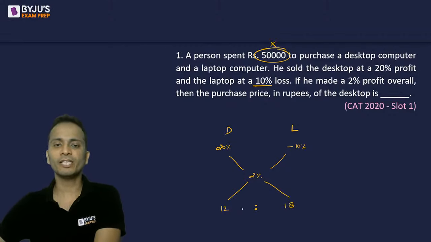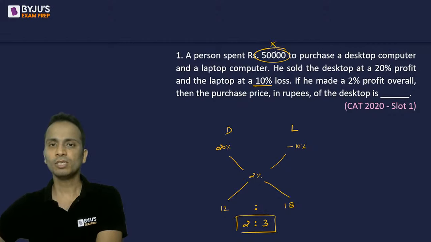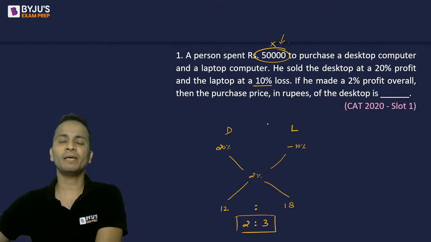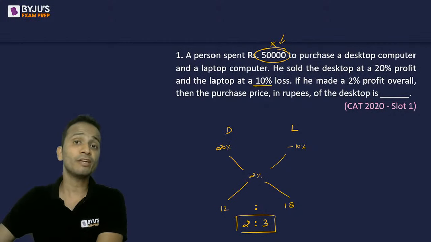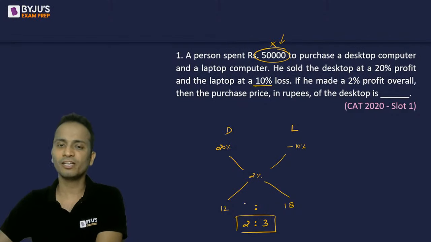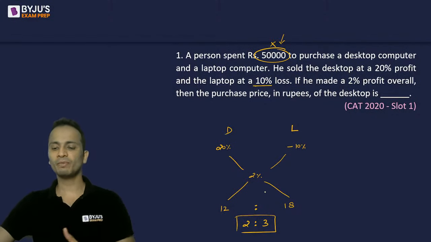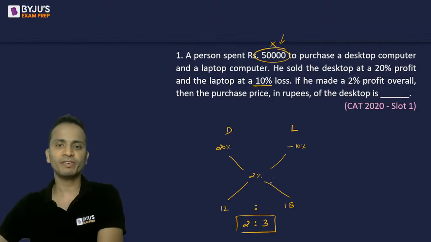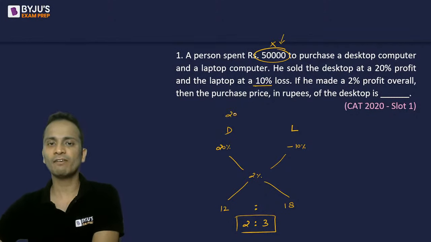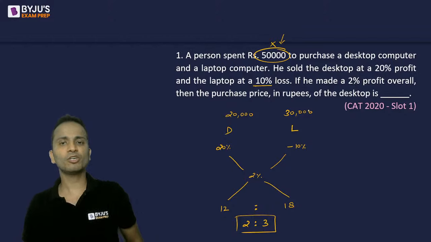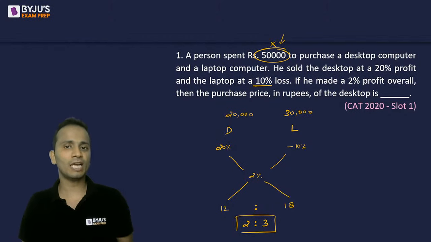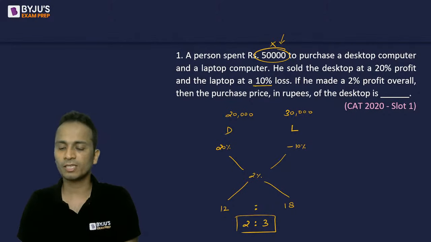If I look at the ratio, 12 is to 18, the ratio will come out to be 2 is to 3. So the total price of desktop and laptop was 50,000. Now you can divide this price 50,000 in the ratio 2 is to 3. So if I divide 50,000 in the ratio 2 is to 3, desktop will have 20,000 and laptop will have 30,000. So the cost price of desktop was 20,000 and the cost price of laptop was 30,000.